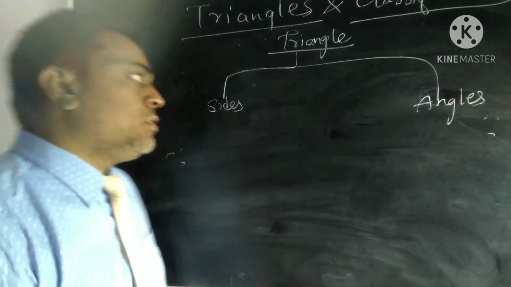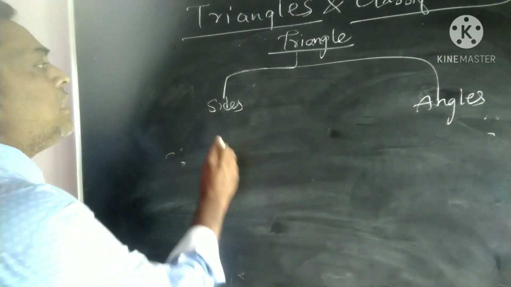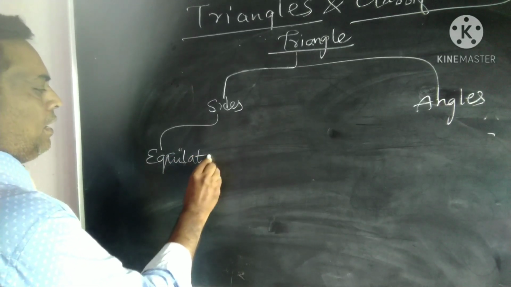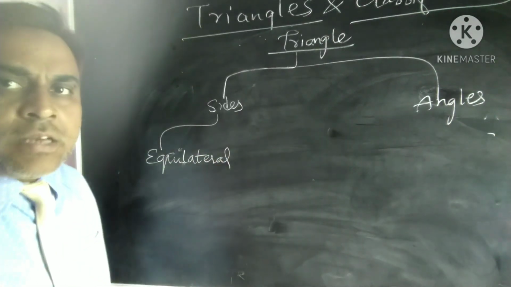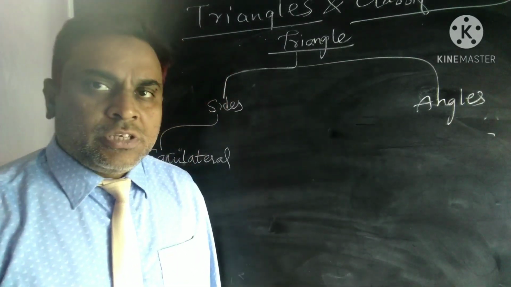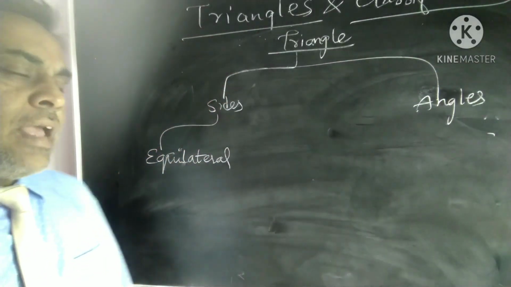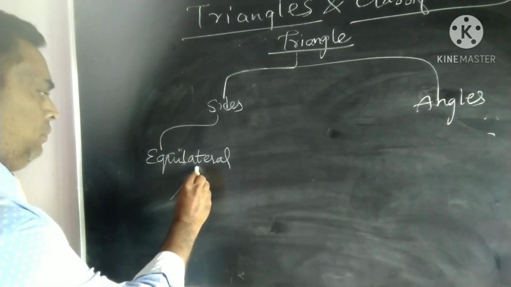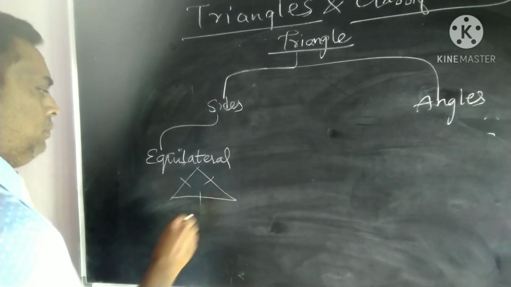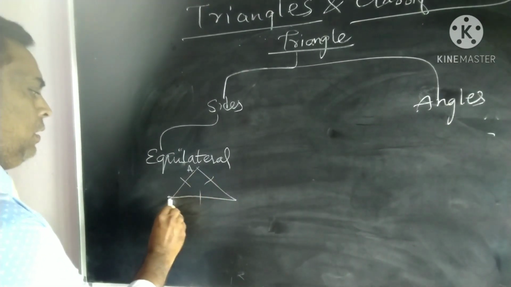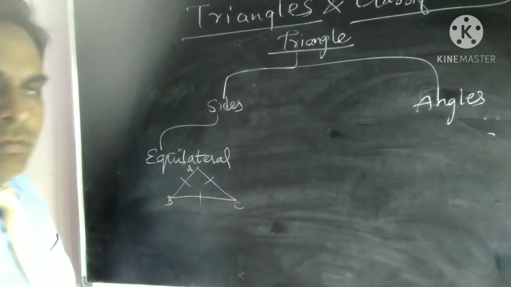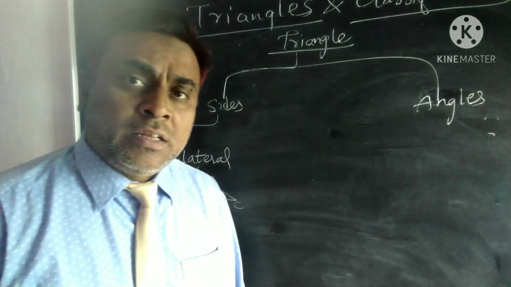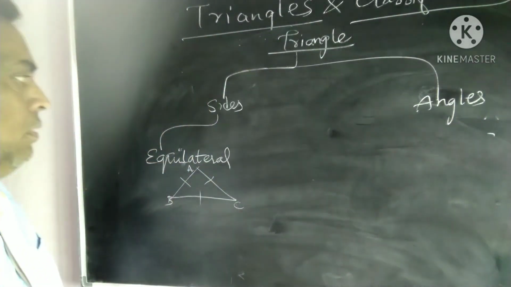Let us come to the first type of triangle, the equilateral triangle. The equilateral triangle is a triangle in which the three sides are equal. Let us take a triangle here. These three sides are equal, that is, the lengths of AB, BC and CA are equal. That's why it is called an equilateral triangle.